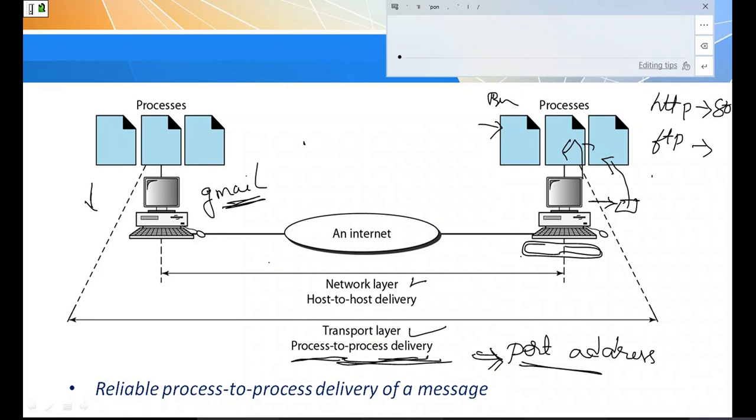How is the host to host destination identified? Using the logical address or physical address? No, sorry, the IP address. If it is hop to hop, you are going to use the physical address. So each layer is going to use a different addressing mechanism.